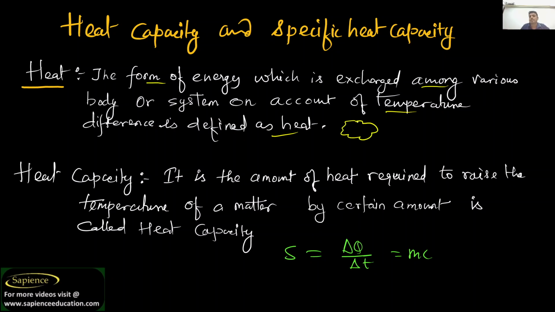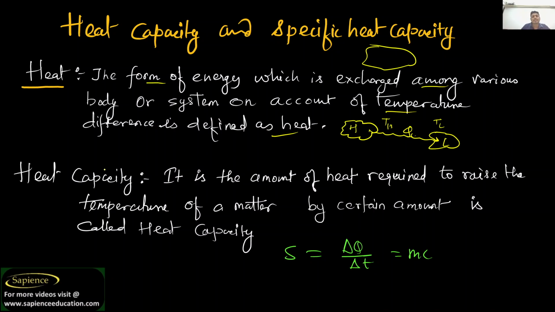For example, this is your body and this is another body. One is at a high temperature and the other is at a low temperature. From the body at high temperature to the body at low temperature there will be a heat transfer. As soon as the temperature of both bodies becomes equal, no heat transfer will take place, right? So heat is a transient phenomenon. We can't say that a body has heat, so it is wrong to say that. We always need to say that heat is a form of energy which will flow from high temperature to low temperature, right?